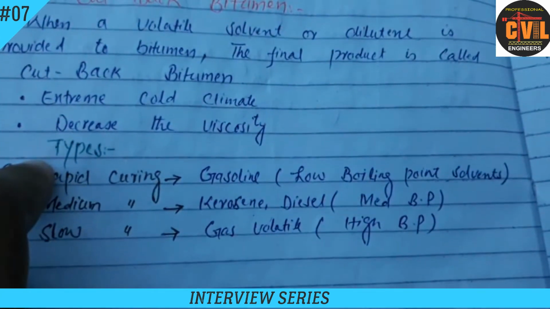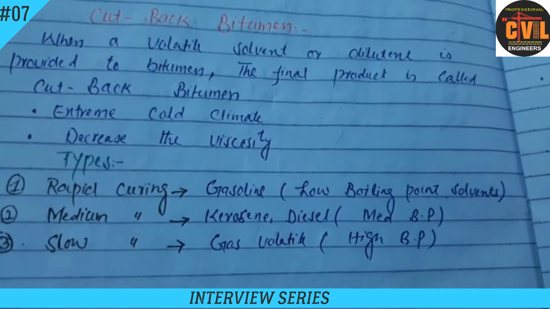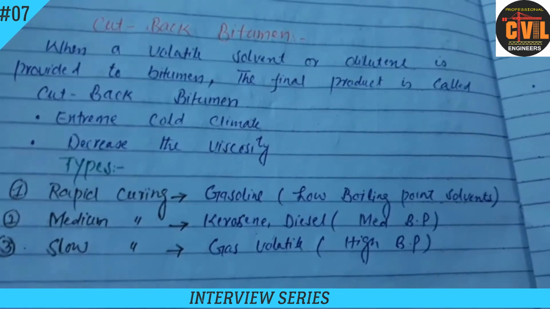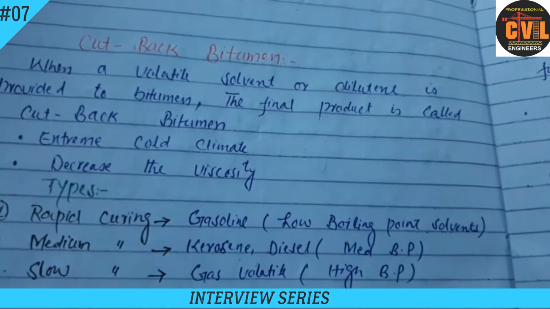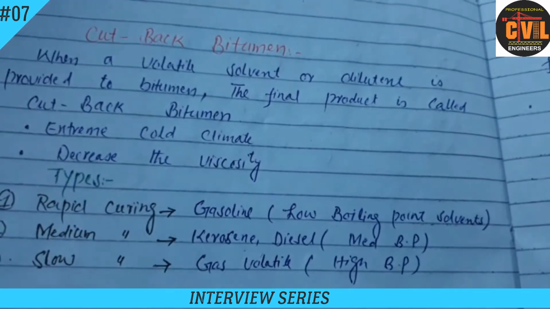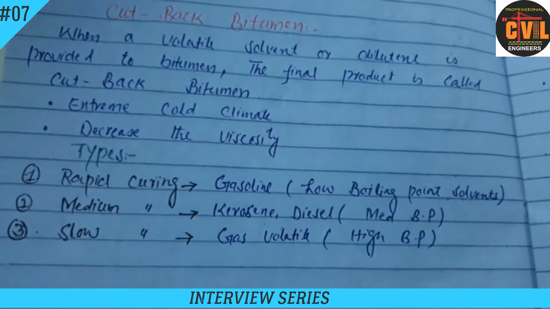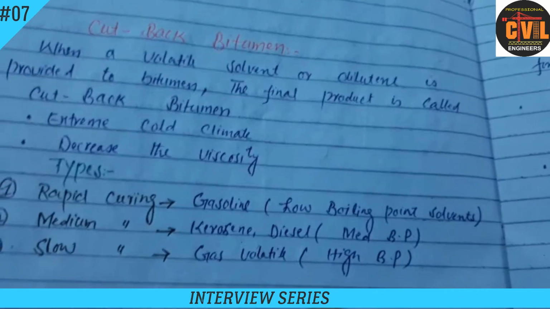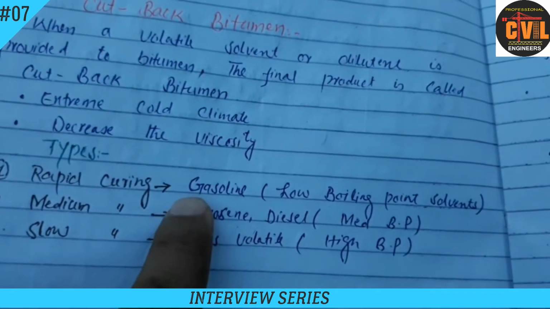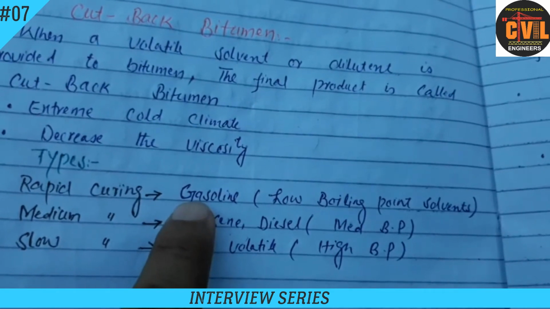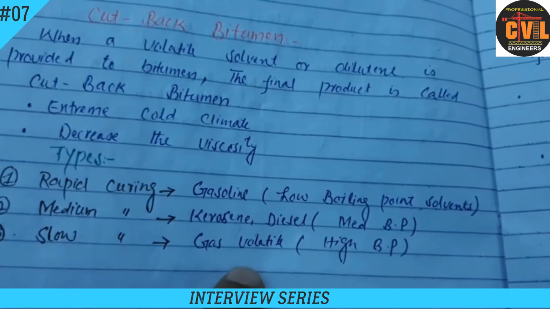It is used in extremely cold climates. It decreases the viscosity. Types are rapid curing, medium curing, and slow curing. Rapid curing bitumen we can get with a mixture of bitumen and gasoline.